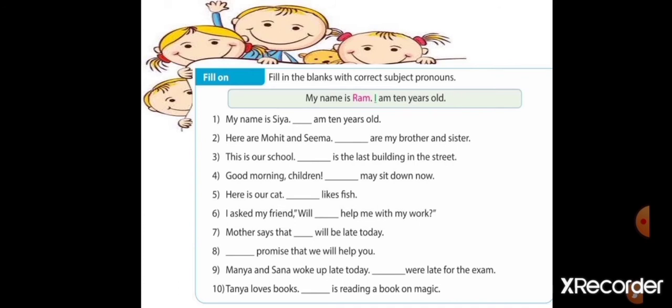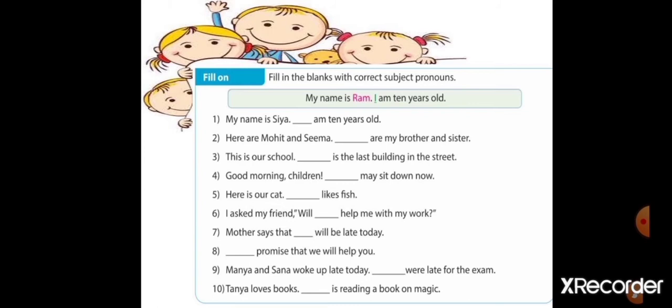I asked my friend, will Dash help me with my work? Think. Which word will come here? Which subject pronoun? You. Good. Will you help me with my work? Seven. Mother says that Dash will be late today.